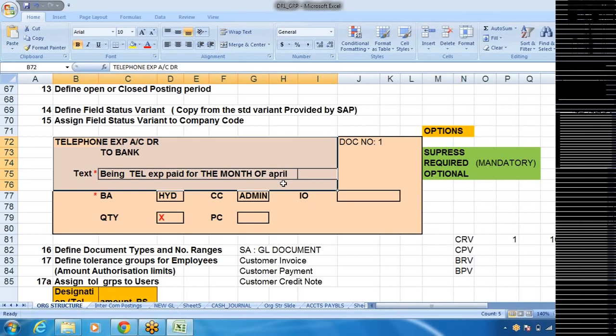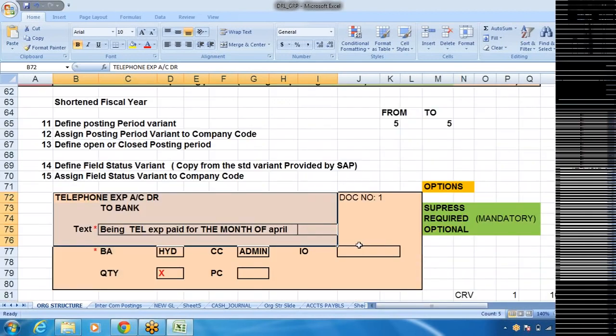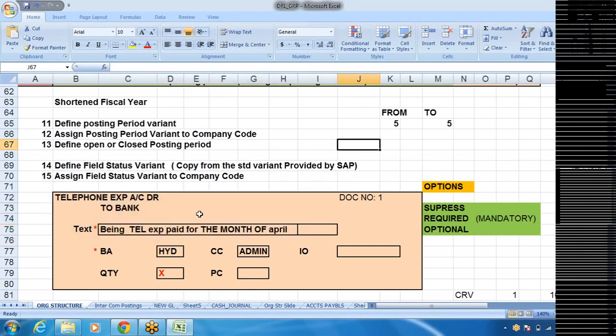But the management wants, after the month end, to know to which business area this belongs, because I have different business areas here: Hyderabad, Shamirpet, Bangalore, Chennai. If you post an accounting entry, telephone expenses account debit to bank, that will be posted in the general ledger. But at the month end, I want to know to which business area this belongs. So I cannot get it. That's why SAP has given one specific facility: you can post expenses business area wise, for example business area Hyderabad.